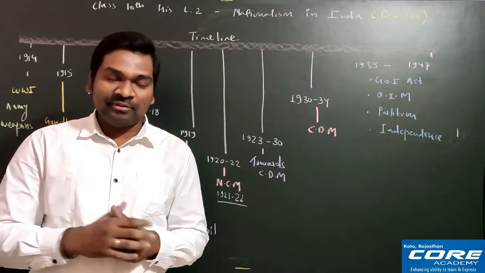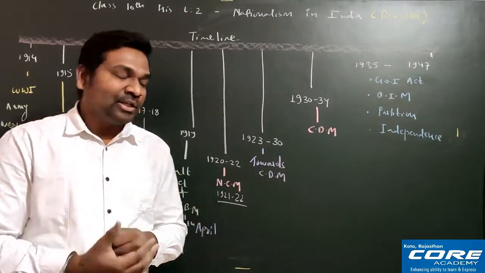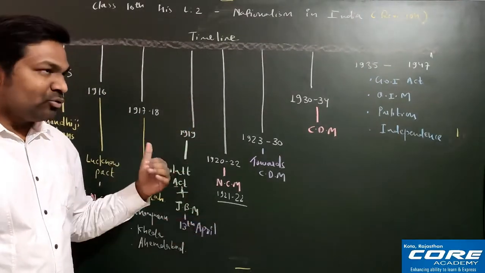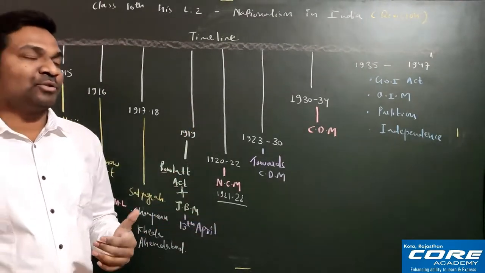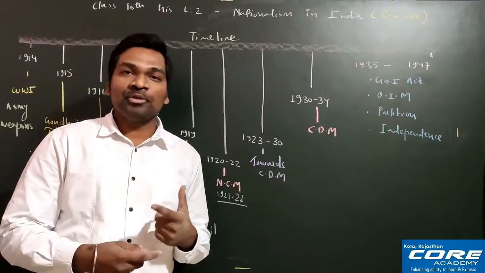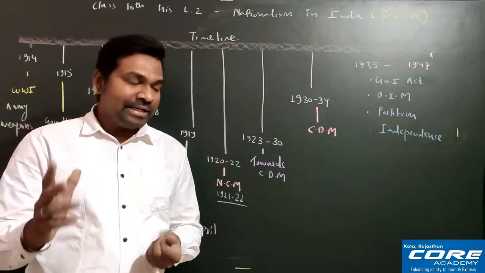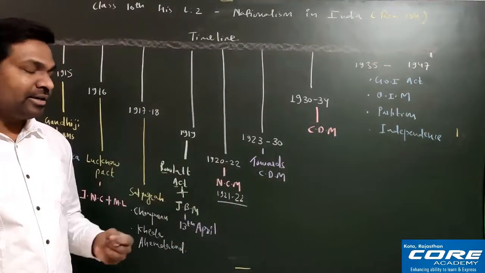So this type of activities were going on from the plantation sites. So I hope this non-cooperation movement is pretty much clear to all of you. Now you must ask one question, that is how this non-cooperation movement ended when it was going so successfully. So it ended in 1922, as I have already written here.